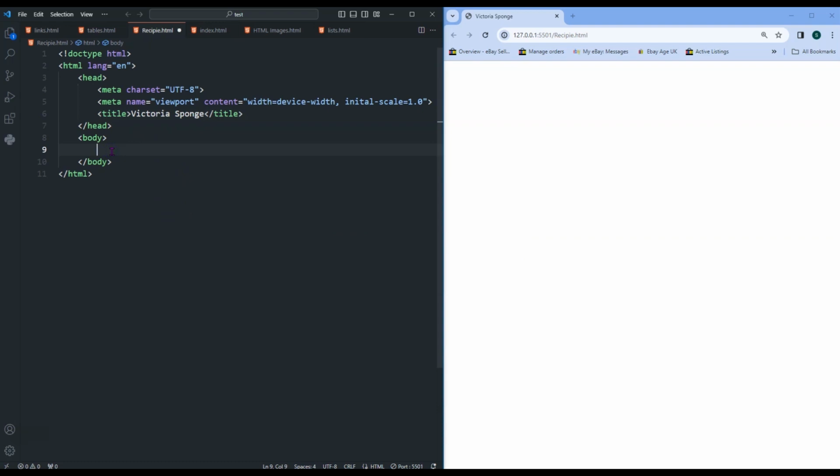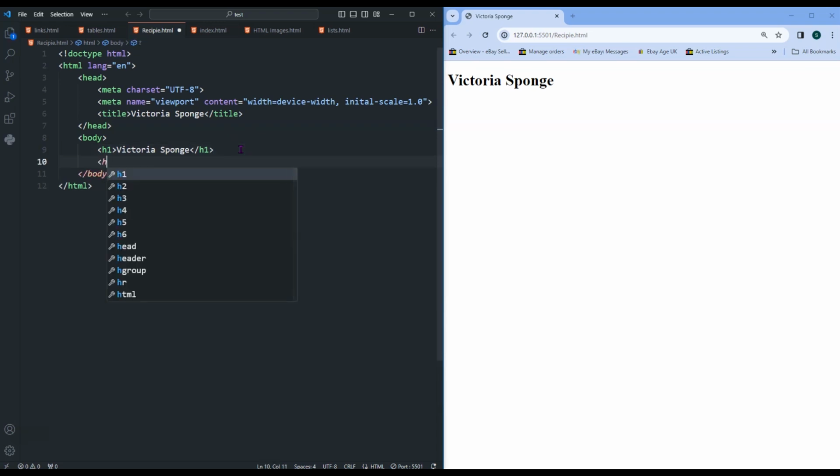Down to the body. So we're going to use H1 tags, and we're going to call it Victoria Sponge, because that is what we are creating. So we're going to give it a horizontal rule, give it a save, just to underline that bit of styling.